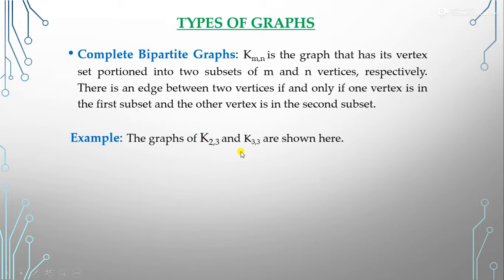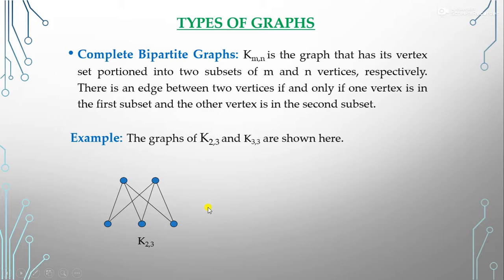Suppose we have K2,3 and K3,3. So what will be the graph of K2,3? K2,3 means that in one set we have two vertices, in another set we have three vertices. You can see that this vertex is connected to all these three vertices. This vertex is connected to all these three vertices, and this vertex is connected to both of these two vertices, right?